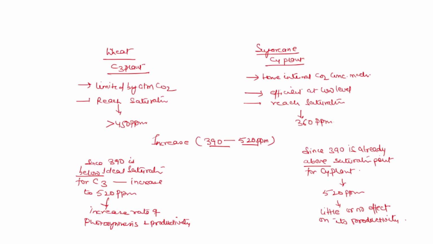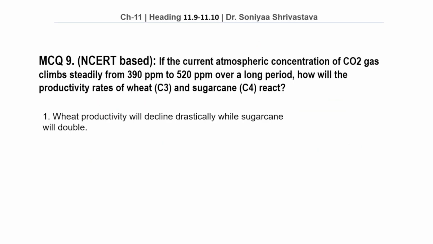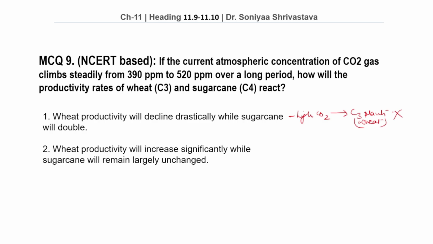So let us come to the options. Option number 1. Wheat productivity will decline drastically while sugarcane will double. High CO2 generally benefits C3 plants. This option completely reverses the expected response. Therefore, this is the wrong option. Option number 2. Wheat productivity will increase significantly while sugarcane will remain largely unchanged.